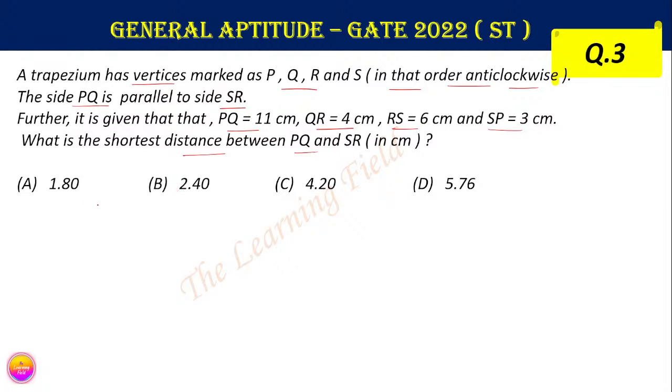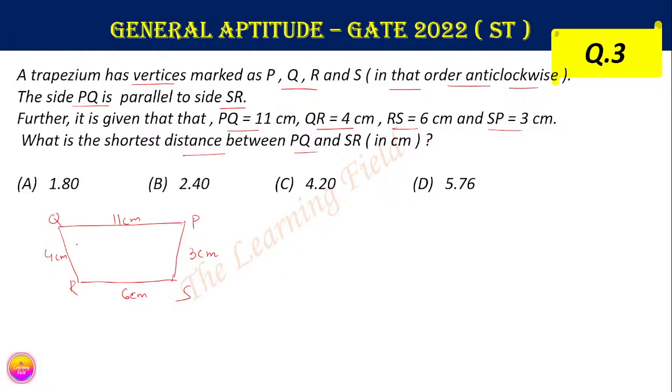If we draw the image of this trapezium, P, Q, R and S are in anti-clockwise order. Suppose this is P, this is Q, this is R and this is S. It's given that PQ is equal to 11, QR equal to 4, RS equal to 6 and SP equal to 3 centimeter.